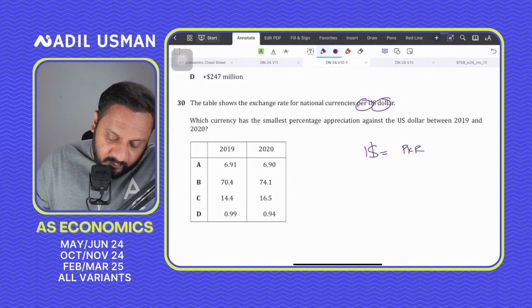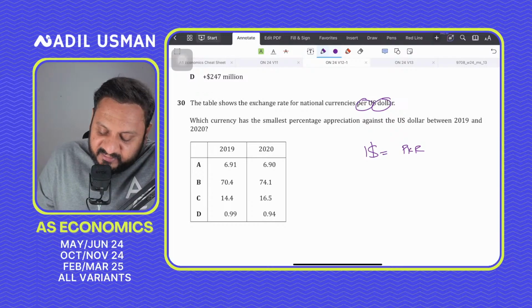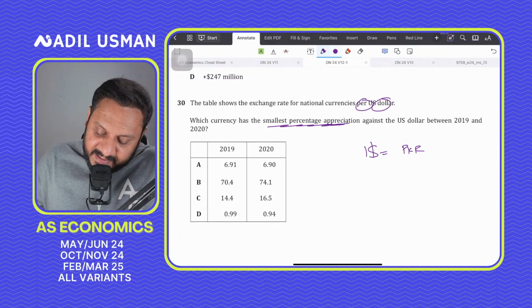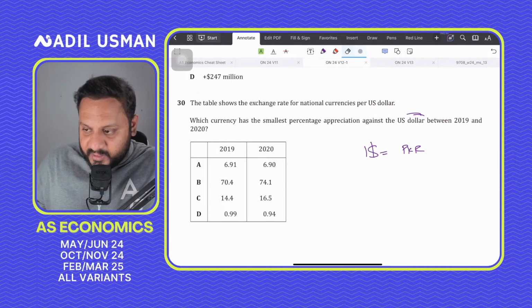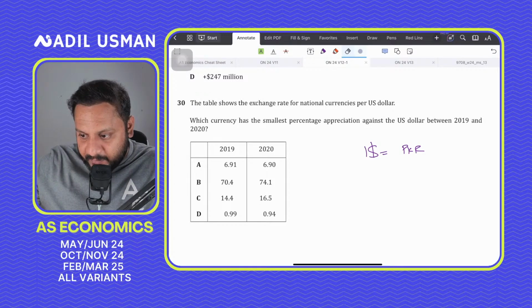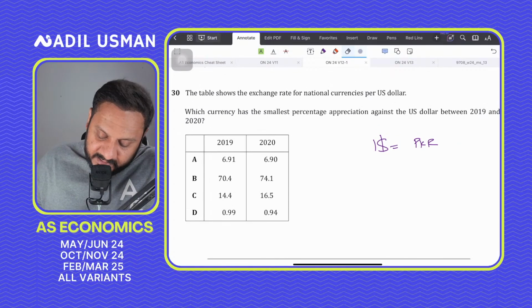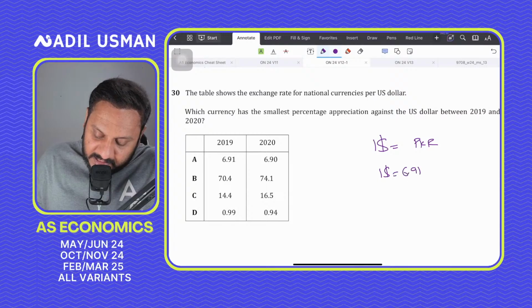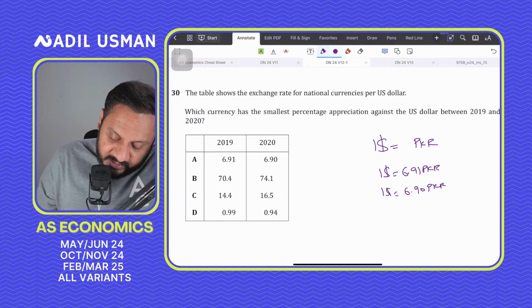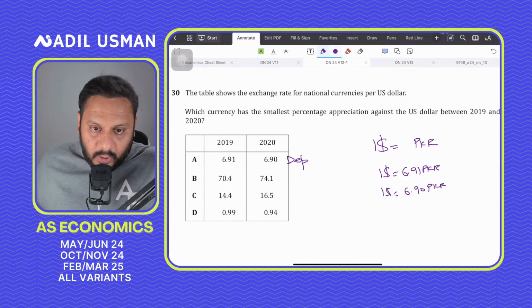The table shows which currency has the smallest percentage appreciation. Now first let's look at the movement against the US dollar from 2019. So first let's see whether the dollar is appreciating or not. In what cases is the dollar appreciating? If you look at option number 1, initially $1 was 6.91 PKR, but now a dollar is 6.90 PKR, which means that the dollar is depreciating. So the dollar is depreciating in option A. Is the dollar depreciating in option number B?